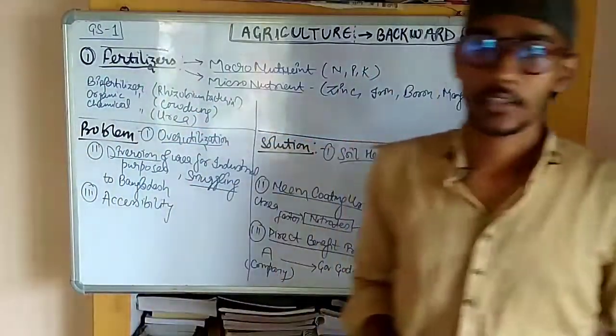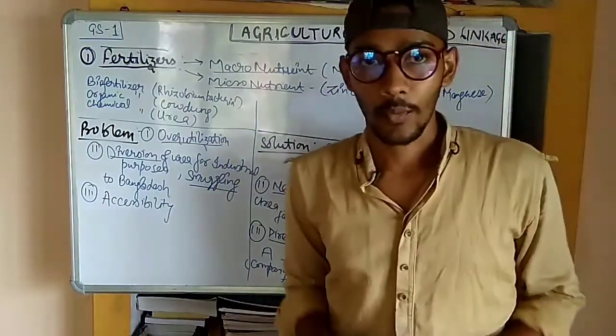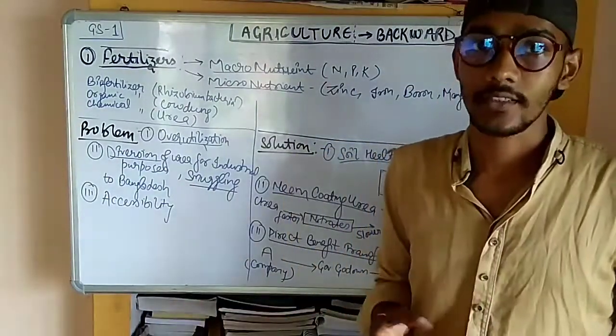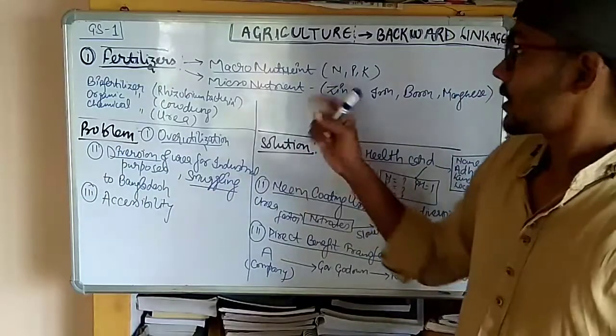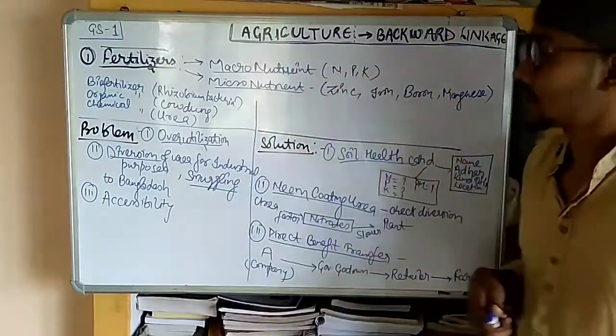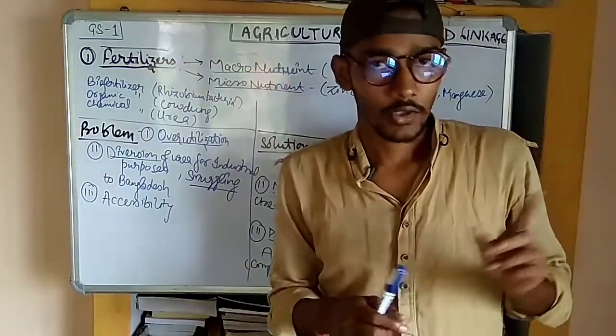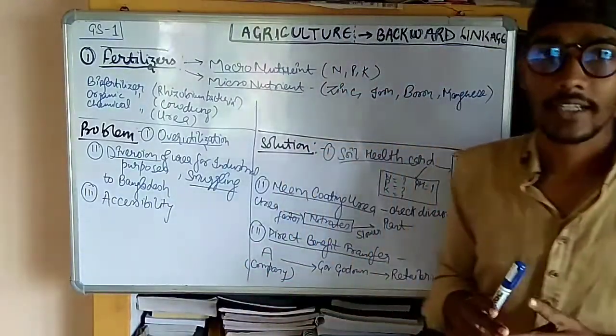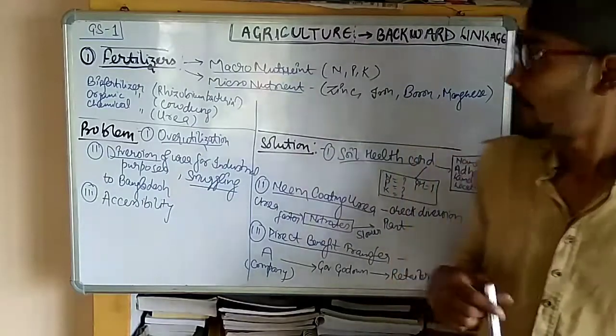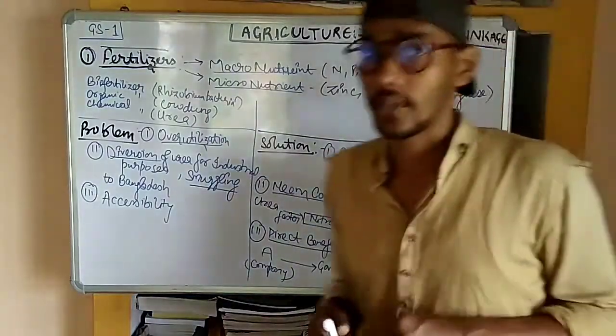We are going to discuss a second topic of agriculture, that is the problem of agriculture that largely we face in the agriculture sector. The topic is the backward linkages. Before going ahead, we would understand what are the types of linkages. There are two types of linkages. First is backward linkage, second is the forward linkages. We would understand these things and then move ahead.